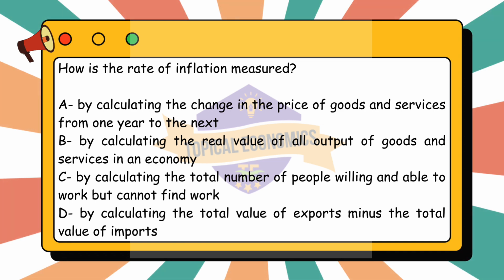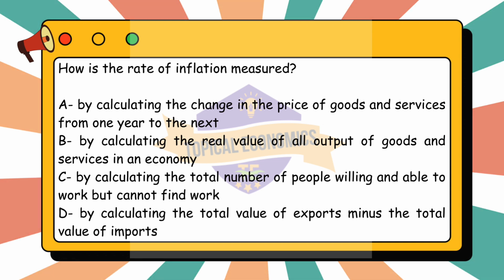B. By calculating the real value of all output of goods and services in an economy. C. By calculating the total number of people willing and able to work but cannot find work. D. By calculating the total value of exports minus the total value of imports. This question is from the year 2021 October-November version 2 paper. The correct answer for this question is option A, by calculating the change in the price of goods and services from one year to the next.